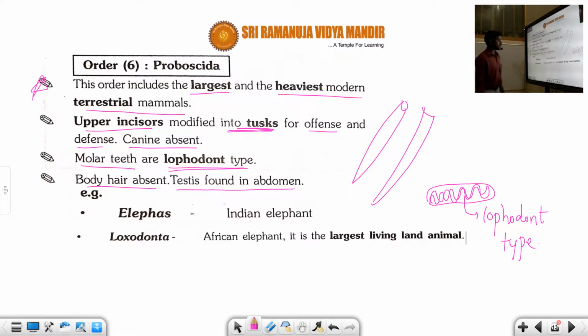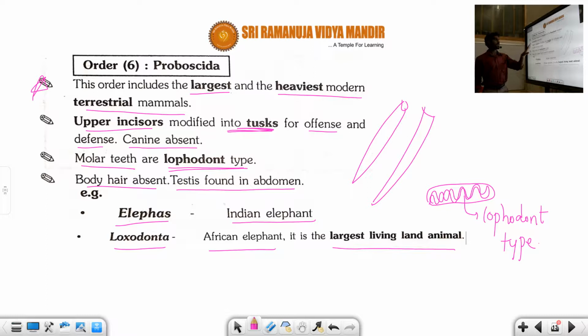Next, this is a common example, student. Elephas, it is an Indian elephant, and Loxodonta, it is an African elephant. It is the largest living land animal. So student, this is about the Proboscideae. What does that mean? The major importance in this Proboscideae is that it is the largest and heaviest modern terrestrial mammal.